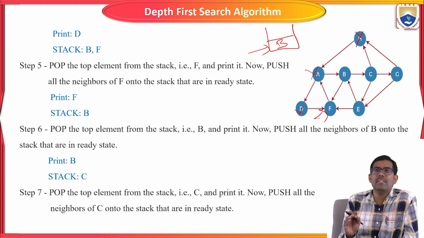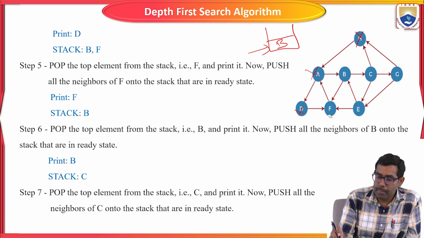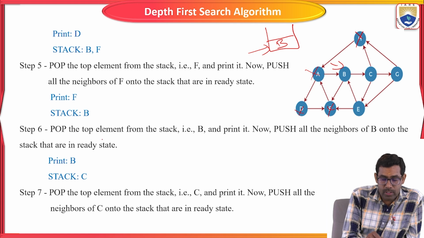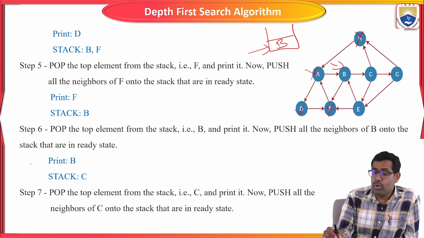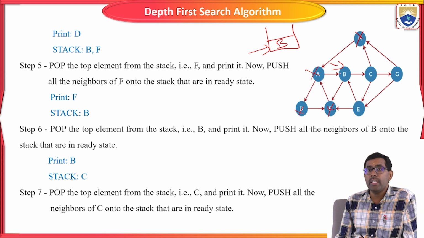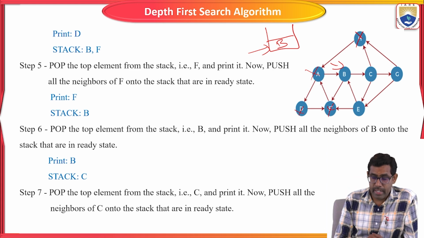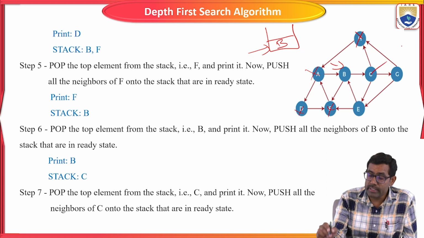So B is the starting vertex. Pop the top element from the stack, which is B, and print it. Now push all the neighbors of B onto the stack that are in the ready state. The neighbors of B are C and F, but F is already visited, so we can't visit F again. So the only vertex is C.